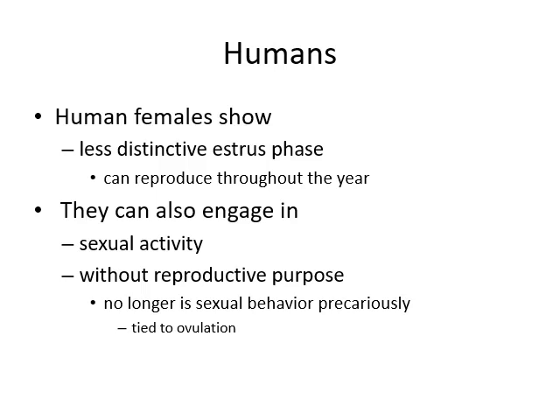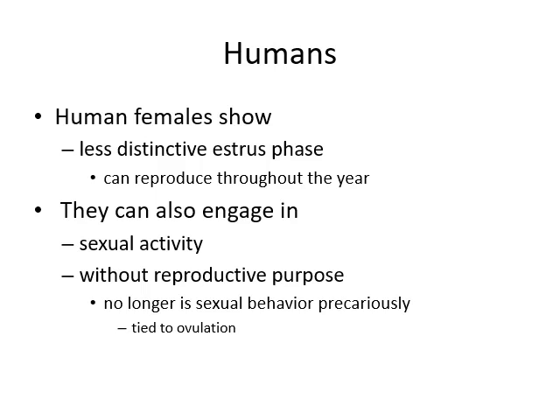So a human female can reproduce in any month of the year. So they have a less distinctive estrous phase. Basically, humans have a menstrual cycle. They don't have an estrous cycle, or the estrous phase. Basically, the estrous cycle has different phases, and the most important is the estrous phase in which ovulation occurs. That is not very prominent in human females.